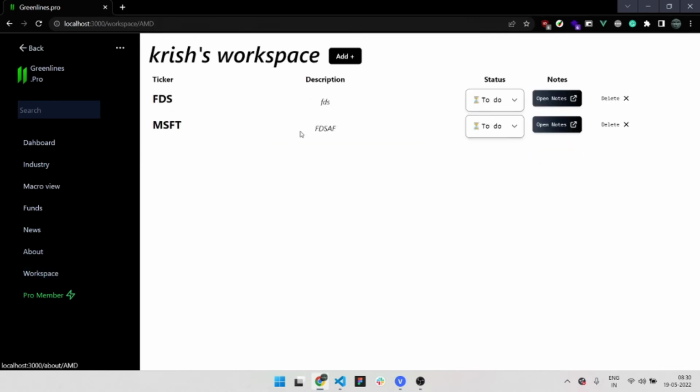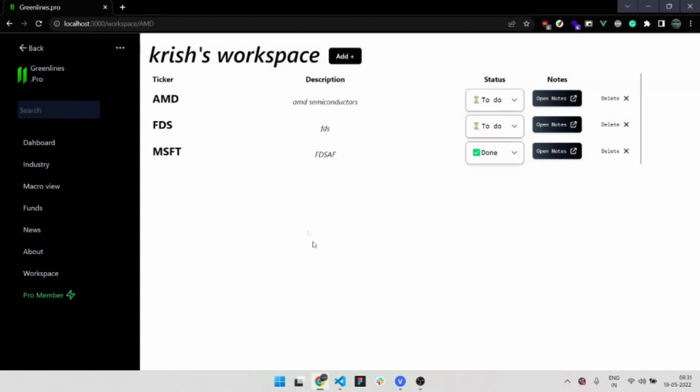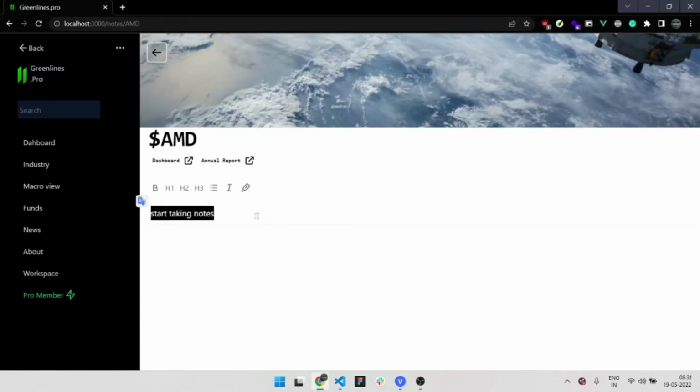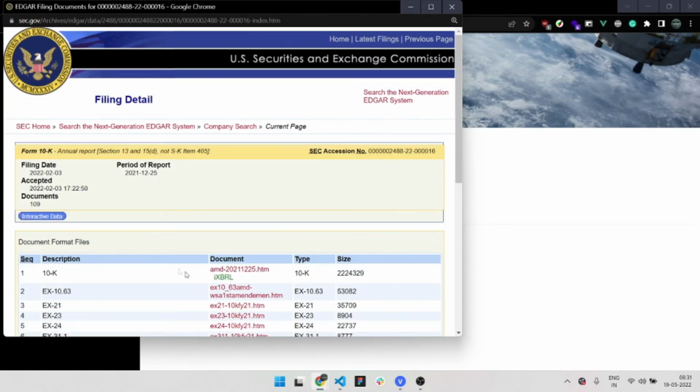And then we have Workspace. Workspace is basically the place where you can organize things. If you're doing an evaluation, let's say I want to add AMD to it. I will click on AMD semiconductors, then click on add to Workspace, and it'll be added. Now you can set the status: is it to do, are you working on it, or is it done? Then you can also open up notes and just start taking notes, and you can click on annual report. It's so easy to take notes here.